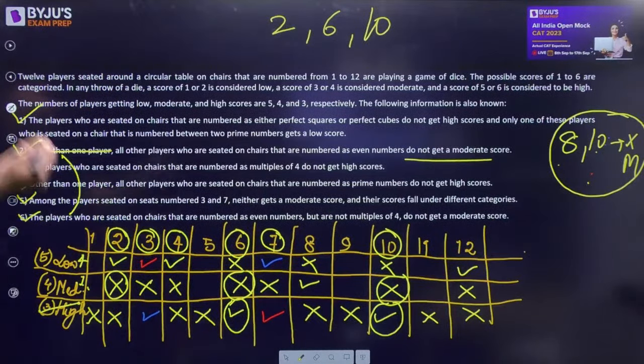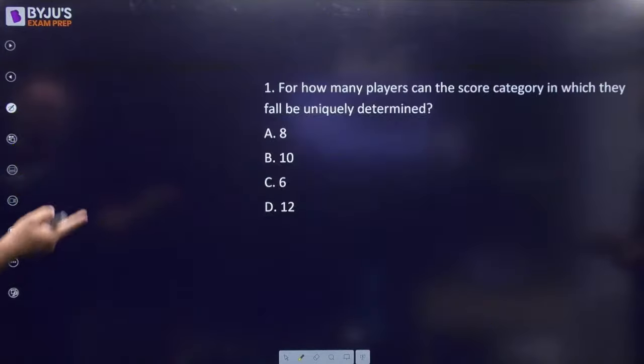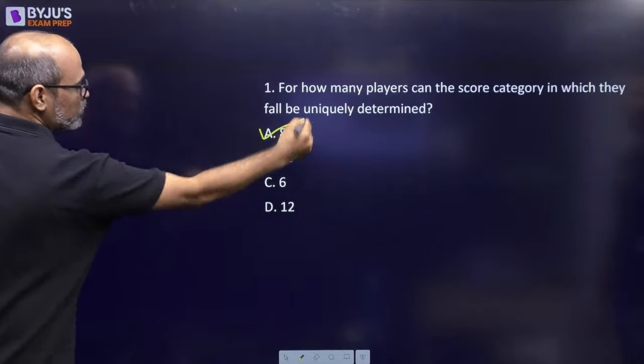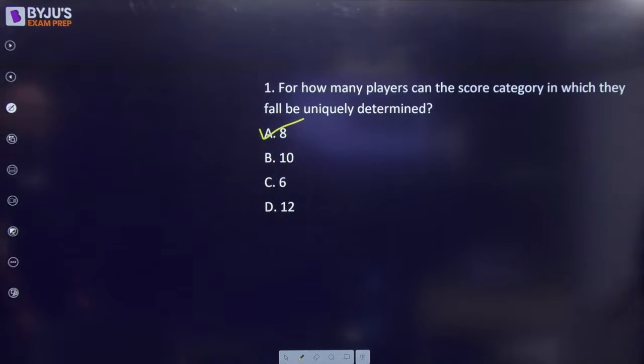Okay, fine. Next, let's move to the question. So whose category don't we know? We don't know for 4 people. Right? So 12 minus 4, that is going to be 8. Yes. So that is the answer. Let's go back.